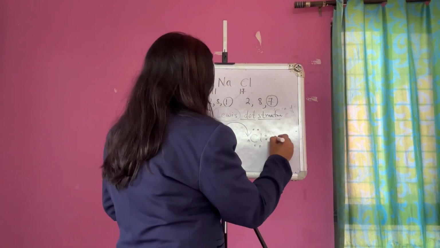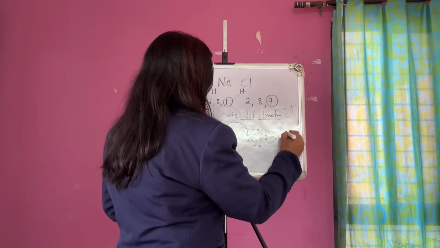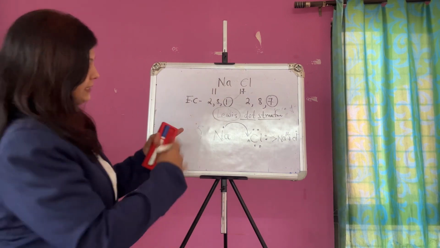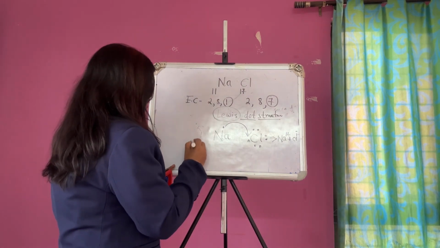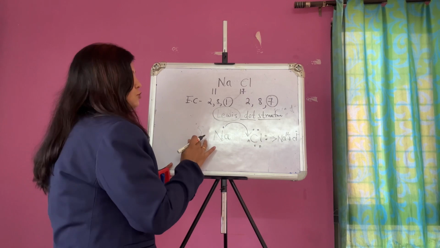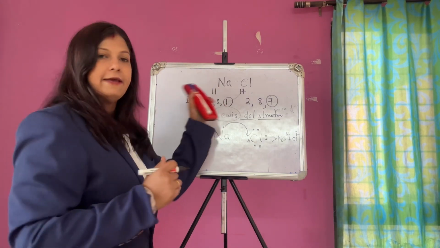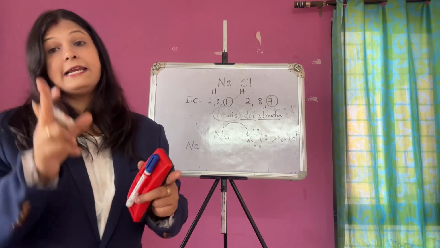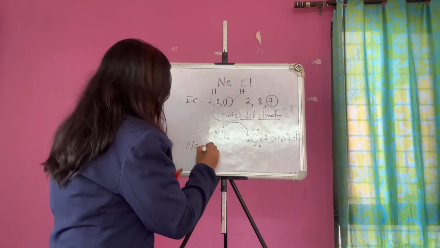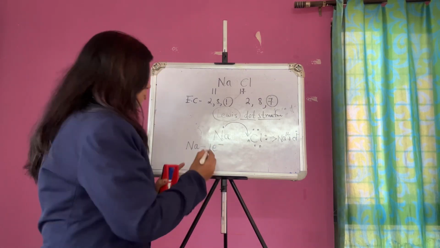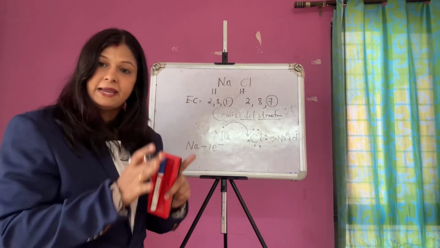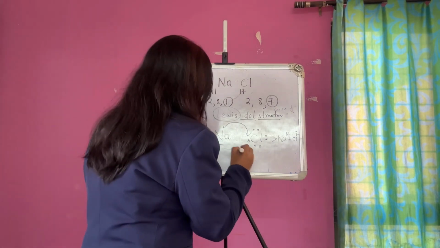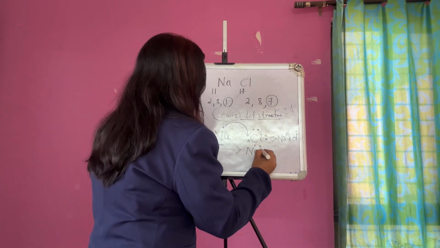Clear? Now what is the equation? Sodium will carry 1 plus and chlorine will contain 1 minus. So how will we form the equation? Sodium is a metal. Sodium has 11 electrons. It gives 1 electron, which means it has a loss. How many electrons has sodium given? 1 electron. Loss means minus, and it becomes electropositive in nature.